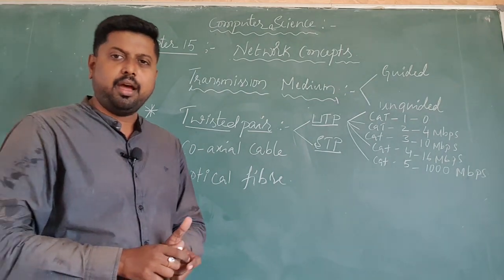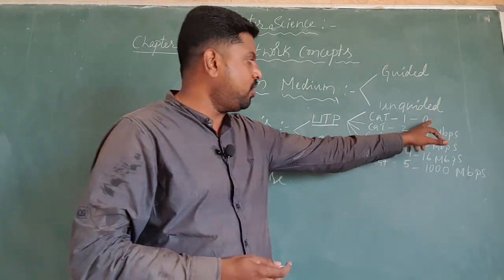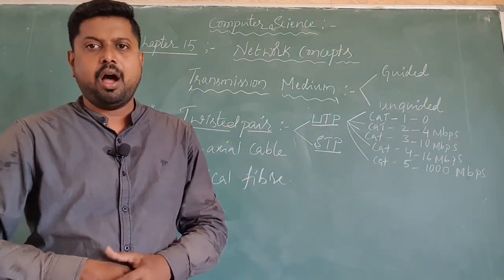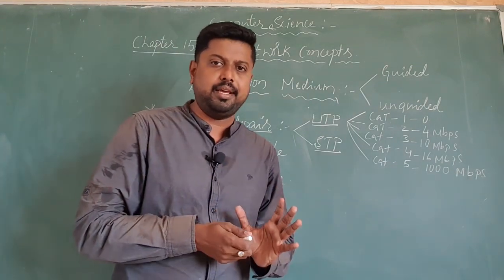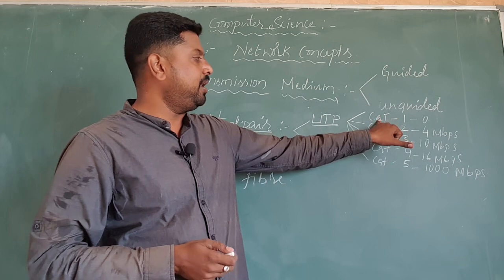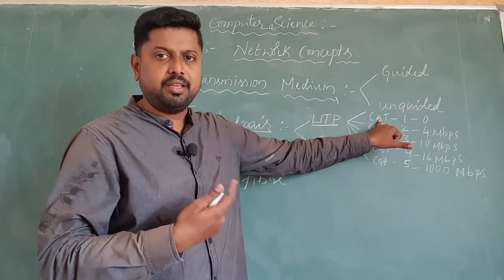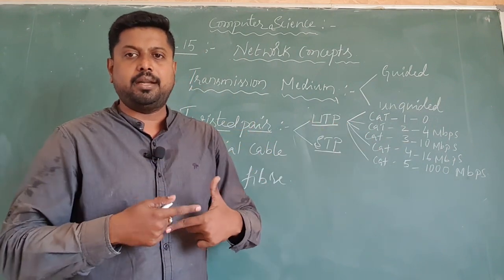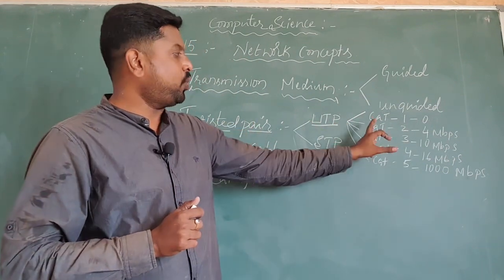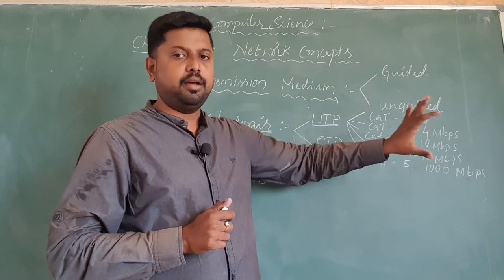Then you may get one question in your mind: what is 0 Mbps to 1000 Mbps speed? How does this cable support it? Again we come to the same technology, dear students. The cable with more bandwidth will support the maximum data transfer rate. That's why Cat 1 is just a cable.